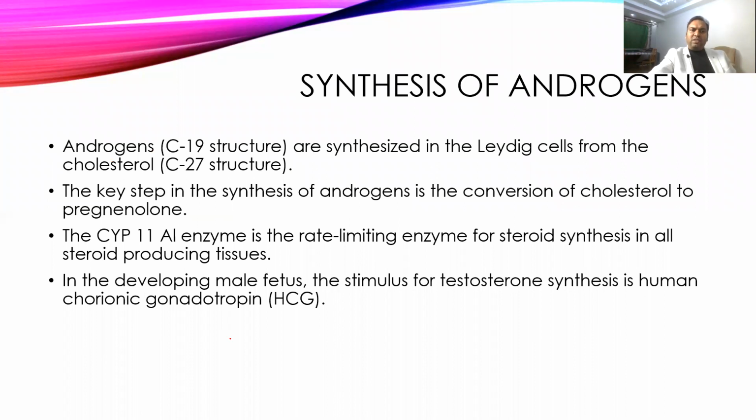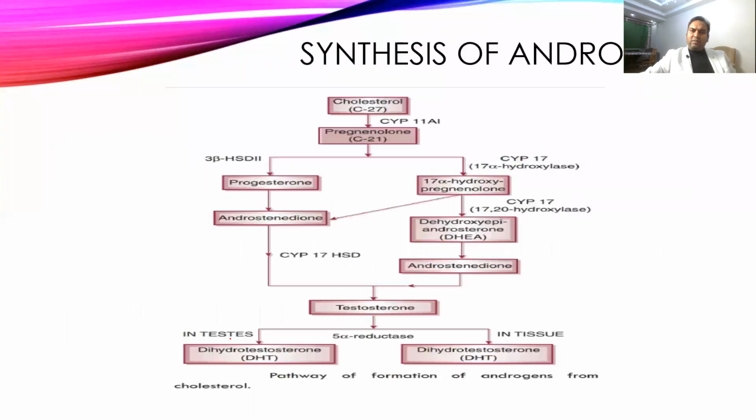Now, how is androgen synthesized? It is synthesized from cholesterol. All steroid hormones are synthesized from cholesterol. The important enzyme is CYP11A1. That enzyme converts cholesterol into pregnenolone, and this is the rate limiting step of testosterone synthesis. From there, two different pathways are possible.